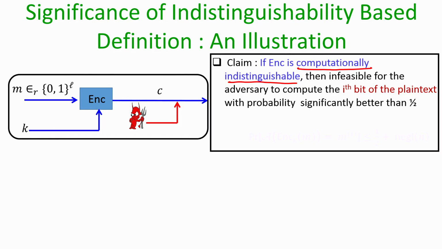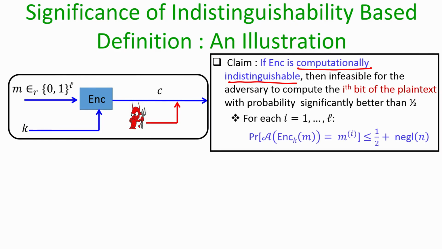That is what we are going to show. That means, for each i belonging to 1 to L, the probability that any algorithm A, which when given an encryption of an unknown message randomly chosen from the set of L bit strings and encrypted using an unknown key, outputs the ith bit of the underlying plaintext is upper bounded by half plus negligible.